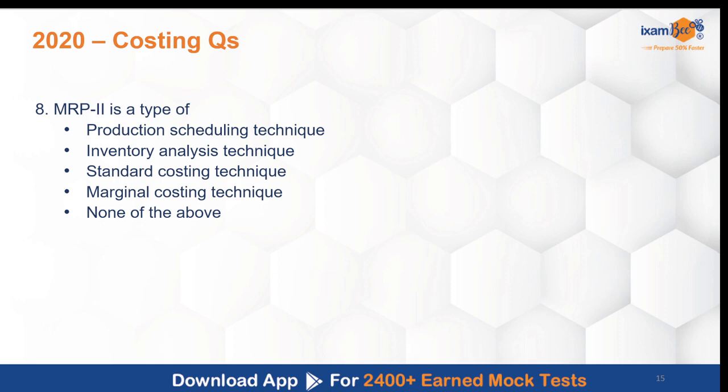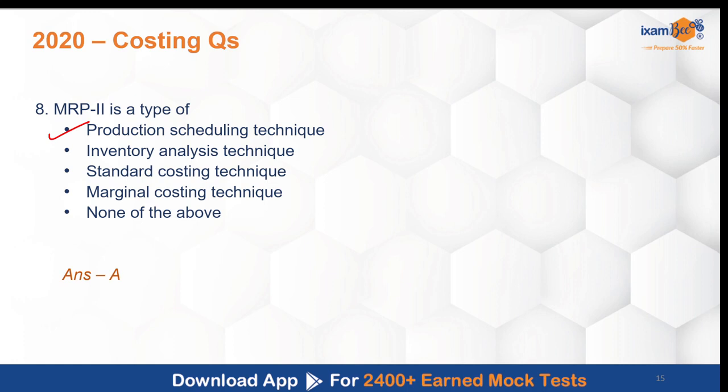MRP 2. MRP 2 is a type of what? It is a production scheduling technique, inventory analysis technique, standard costing technique, marginal costing technique, or none of the above. The correct answer over here is A. It is a production scheduling technique. So MRP 2, it's the computer based system which can create detailed production schedules, okay, as per the real time data related to the components, material, and what is the machine and labor availability, right? So it matches and therefore helps in production scheduling.